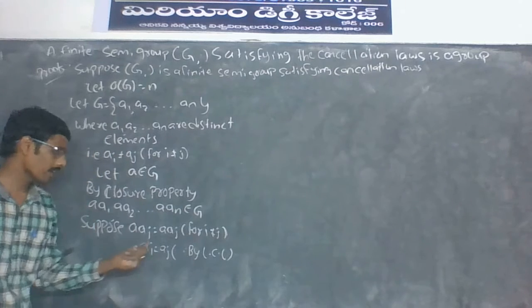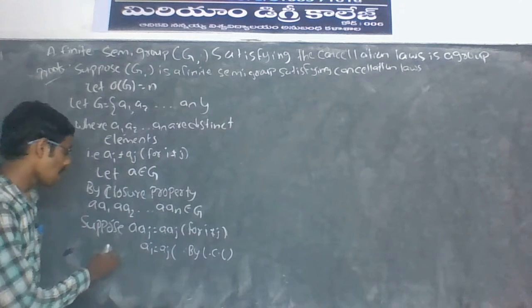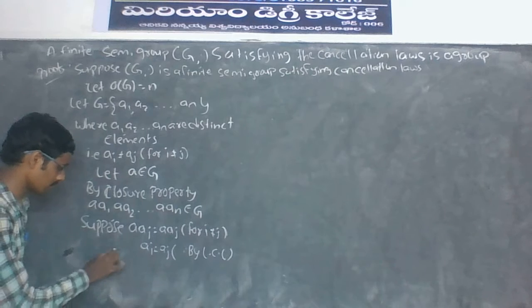By left cancellation law, a cancels, ai is equal to aj. Our assumption is wrong, which is a contradiction.